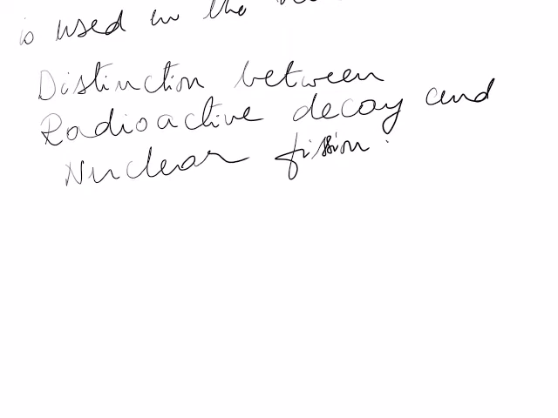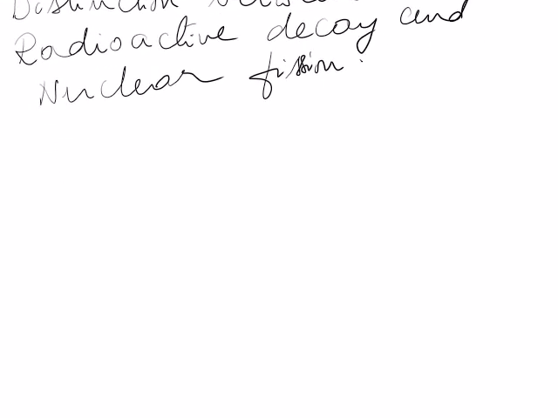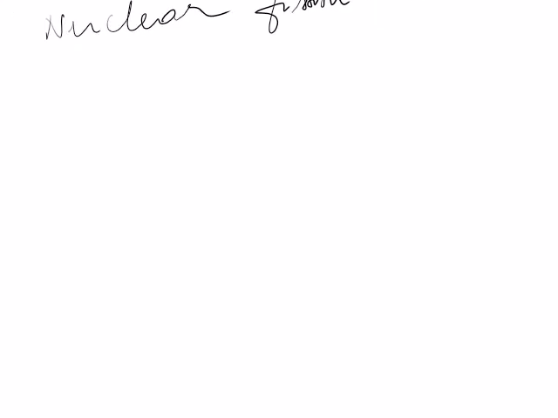In radioactive decay, the rate of decay cannot be controlled, whereas the rate of nuclear fission can be controlled, that is, in a controlled chain reaction. Okay, so is it clear? Now we will learn about the next important topic, that is nuclear fusion.